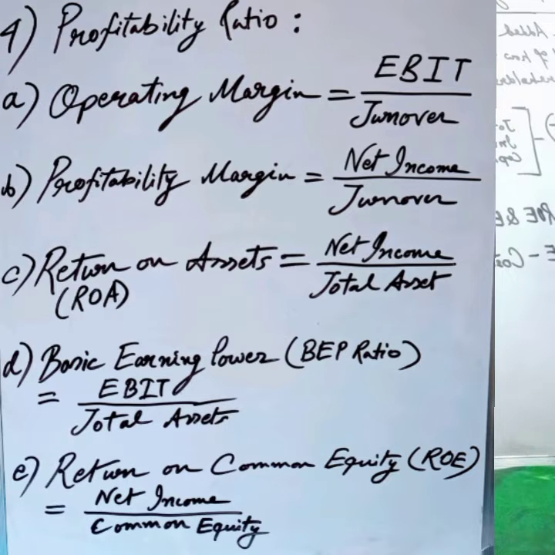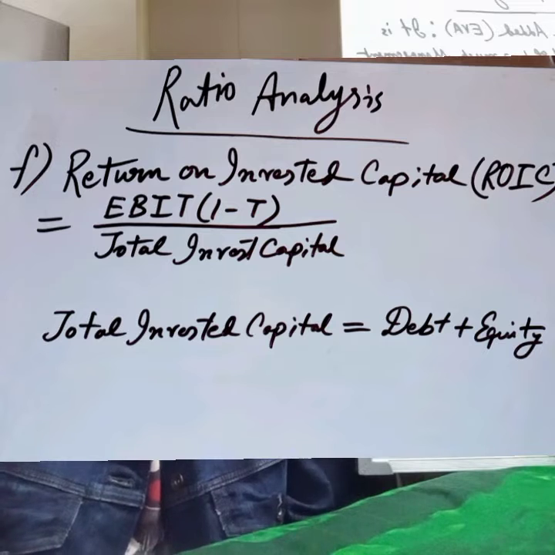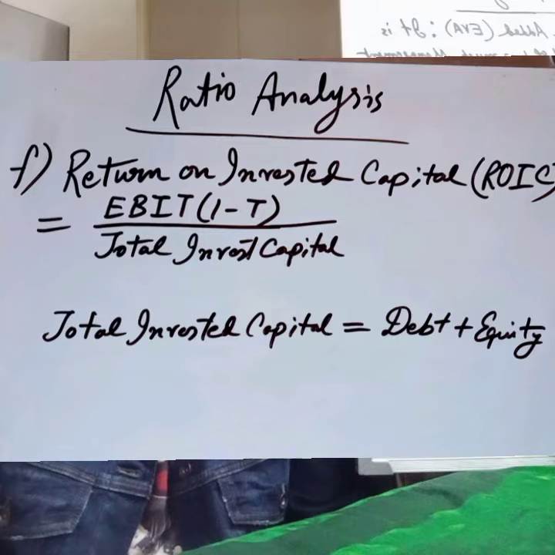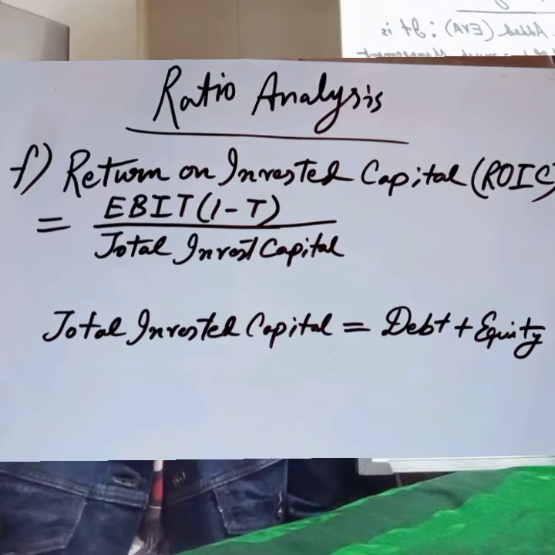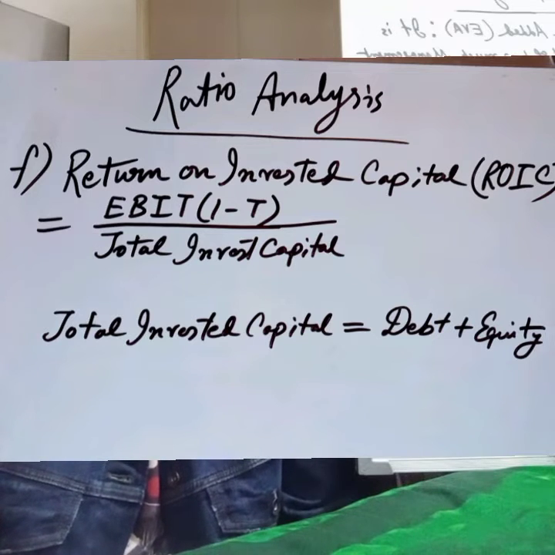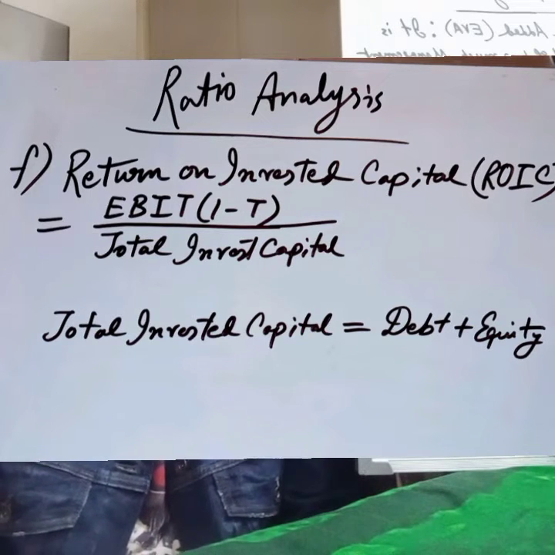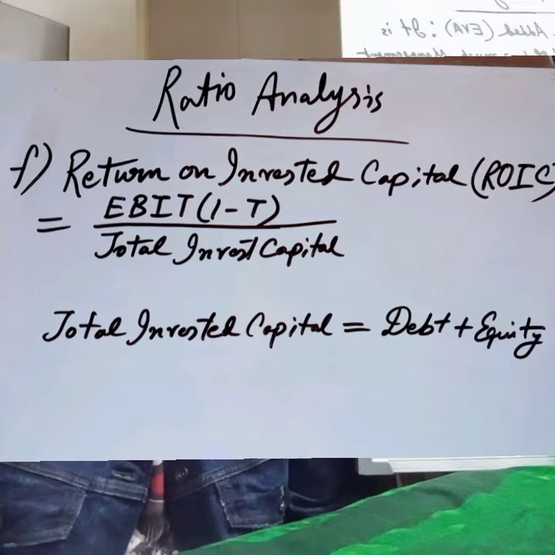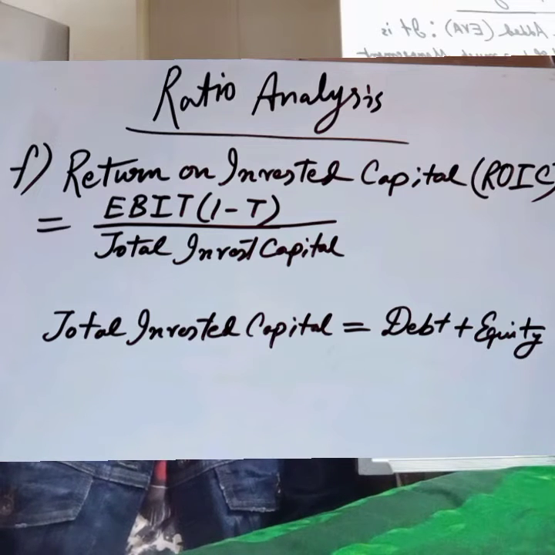Then return on common equity, which is net income by common equity. Stockholders expect to earn a return on their money, and this ratio tells how well they are doing in accounting terms. And finally, return on invested capital. As you can see, the formula says EBIT into 1 minus T by total invested capital. The numerator shows the after-tax operating income the company generates for its investors, and the denominator shows the money investors have put up. The result shows the rate of return on the total invested capital.